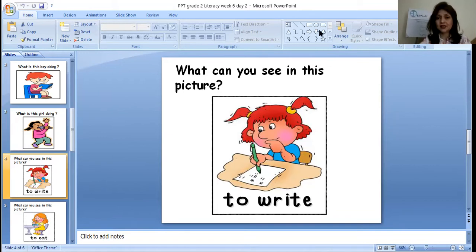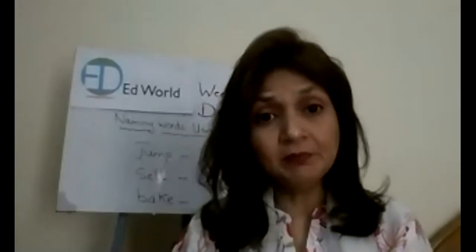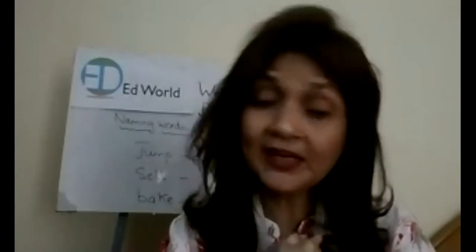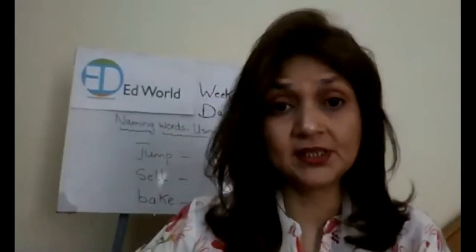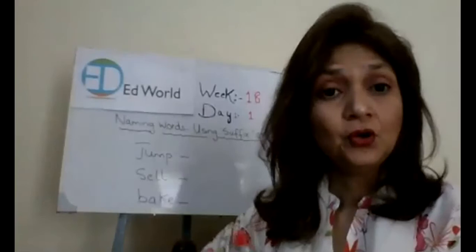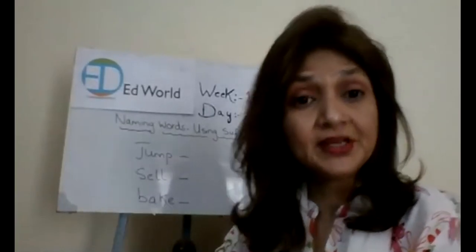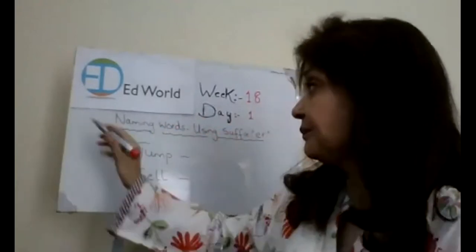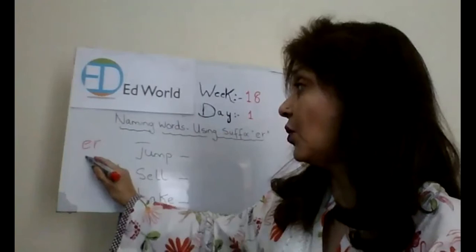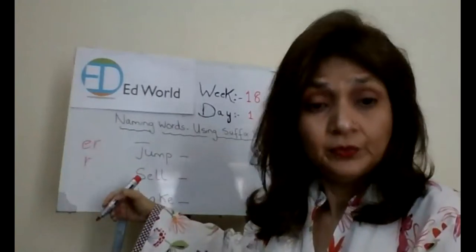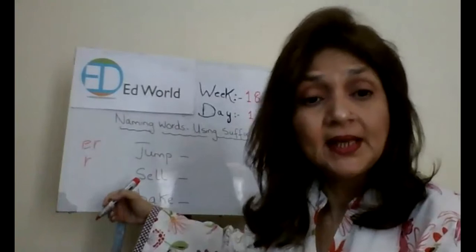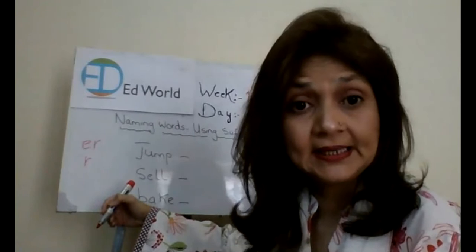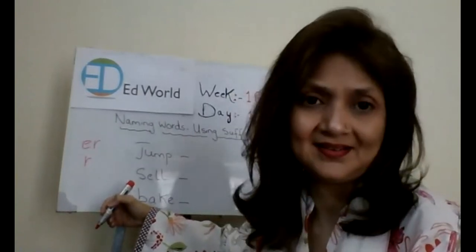Now, what happens, class, is that we can easily make some nouns with these action words. How can we make nouns? Since that person was reading, we call her a reader. How have we made reading into reader? By adding ER or R. We can convert the doing words into nouns by adding ER or R, right?